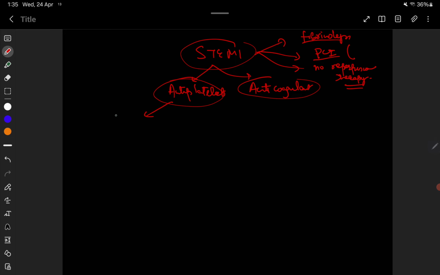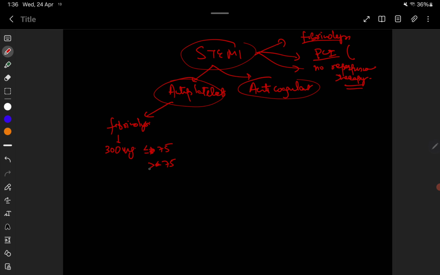Patients who have been treated with fibrinolysis have to receive a loading dose of clopidogrel 300 mg if age is less than or equal to 75 years.